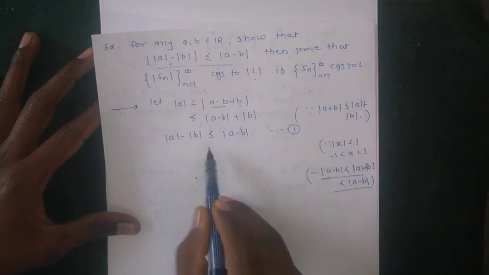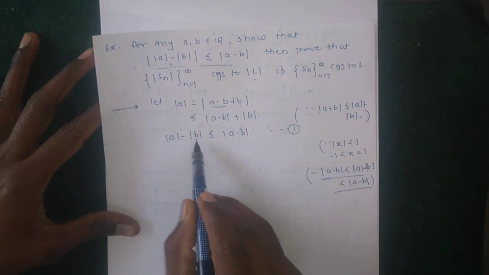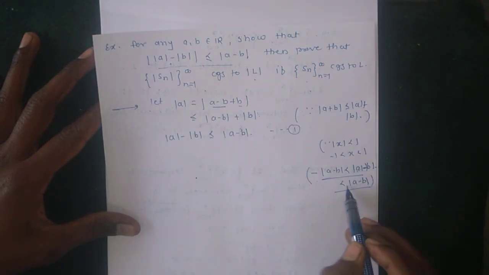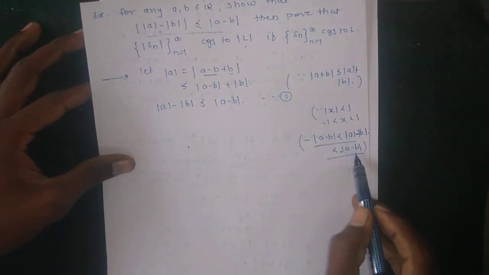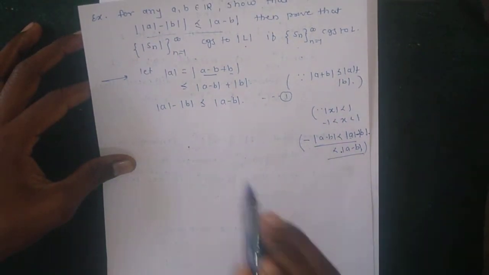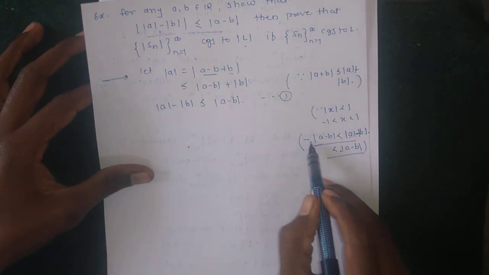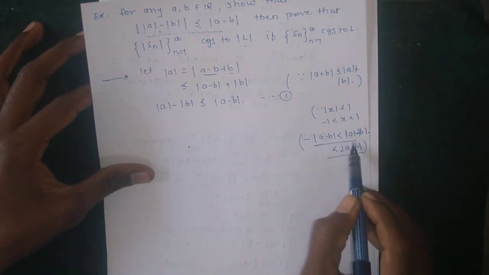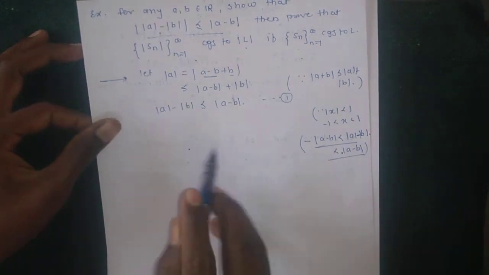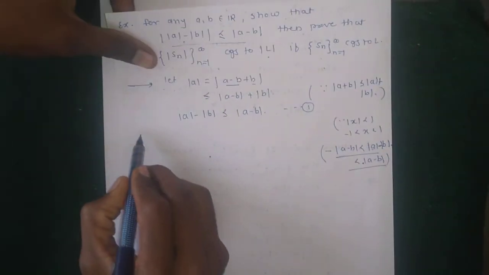Okay, so one part is completed: |A| - |B| is less than or equal to |A - B|. The second part is to show that -|A - B| is less than or equal to |A| - |B|. Okay, so for the second part, similarly define